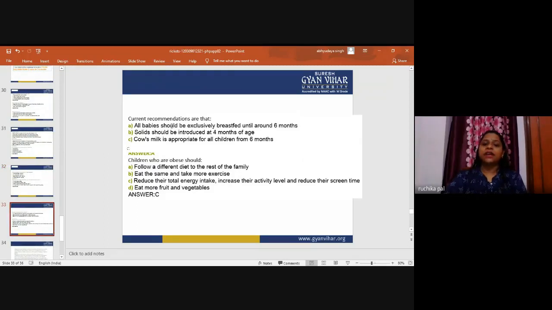current recommendations. The options are that all babies should be exclusively breastfed until around 6 months, solids should be introduced at the 4th month of age, and cow's milk is appropriate for all children from 6 months. So now we can go for that. The correct answer is A. All babies should be exclusively breastfed until around 6 months. It is a recommendation from the Department of Health and WHO also that babies should be exclusively breastfed until around 6 months of age.